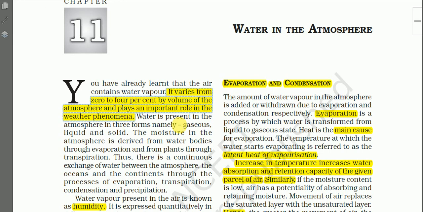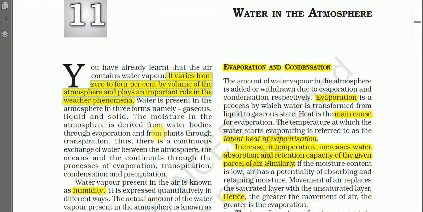Okay, the amount of water vapor present in the atmosphere is very small. However, its role in weather phenomena is very important. If there were no water vapor in the atmosphere, then there would be no weather phenomena, we can say like that. No rainfall, no cloudiness, no snowfall, and so on.